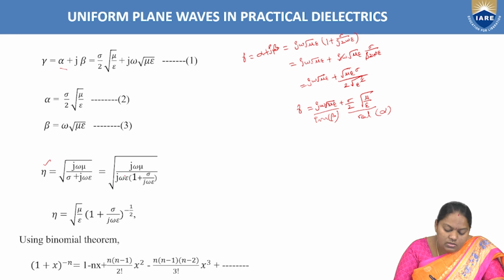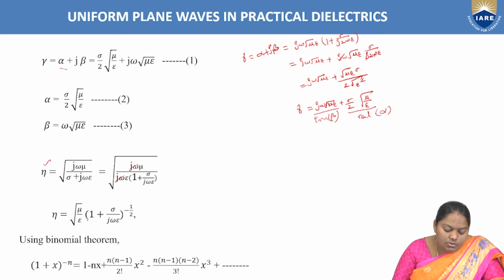Now from this, j omega gets cancelled. Then eta equal to root over mu by epsilon into (1 plus sigma by j omega epsilon) whole power minus 1 by 2. Why? Because this square root term is in the denominator. If it is in the numerator, we just consider 1 by 2. Now it is in the denominator, hence we are going to consider it as minus 1 by 2. Right?